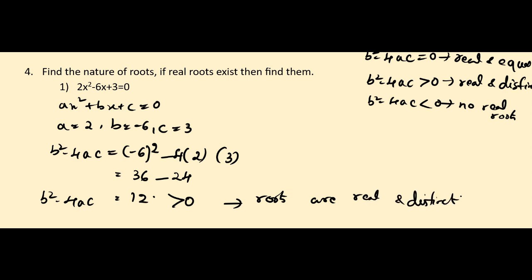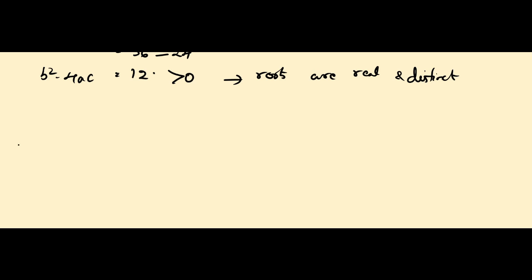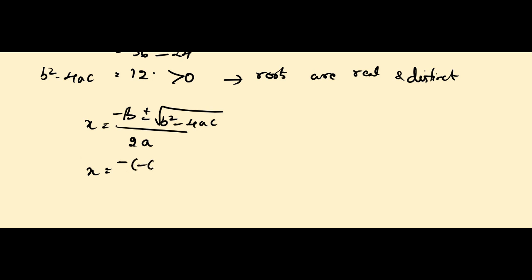What are those two roots? Let us see. We know the formula to find the roots of a given quadratic equation. What is that? X is equal to minus b plus or minus square root of b square minus 4ac, divided by 2a. X is equal to minus b, here minus 6, plus or minus square root of b square minus 4ac, which we have found to be 12. We can write it as 12 only directly.